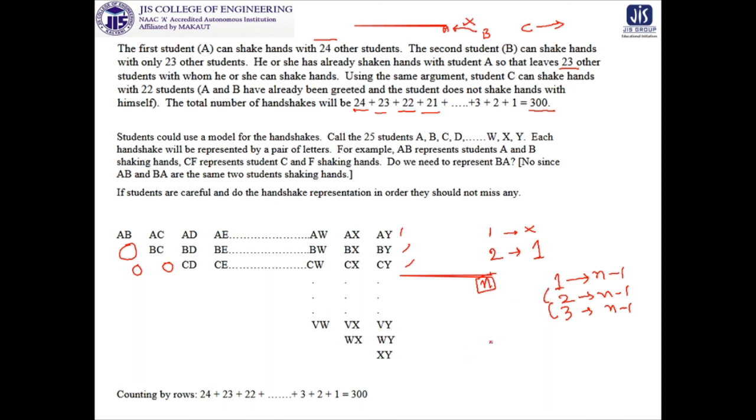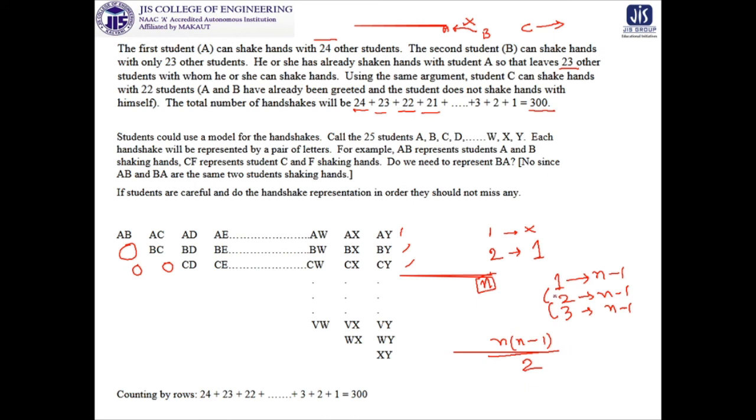So look at this, in this pattern we can think that it will be n into n minus 1 handshakes, but as we are doing this, repetitions are counted, so ultimately it will be divided by 2. So you are going to get n into n minus 1 by 2.